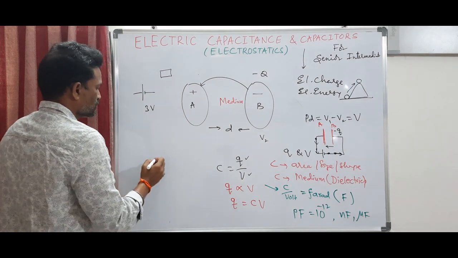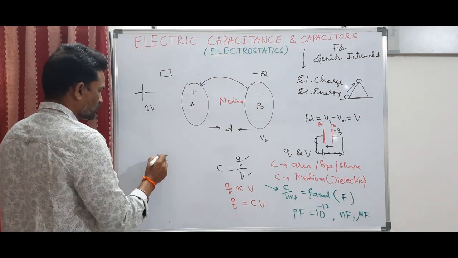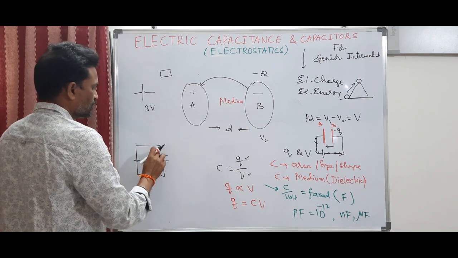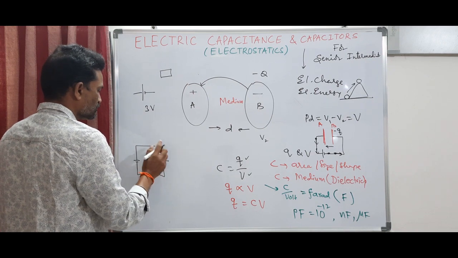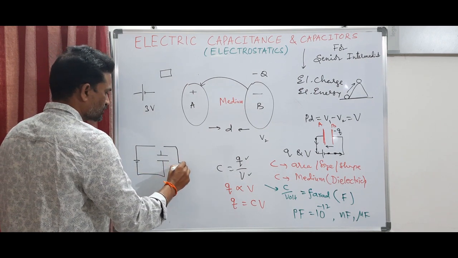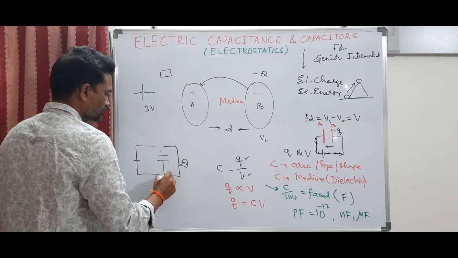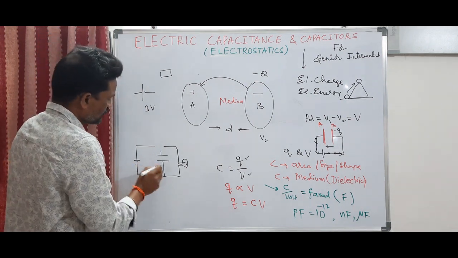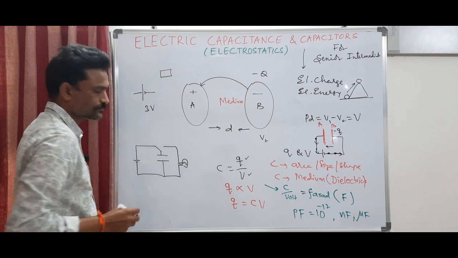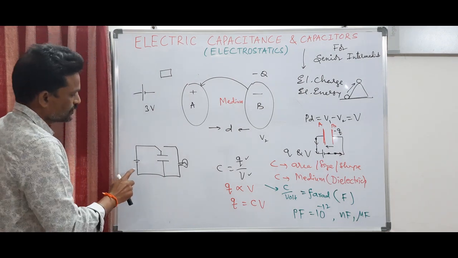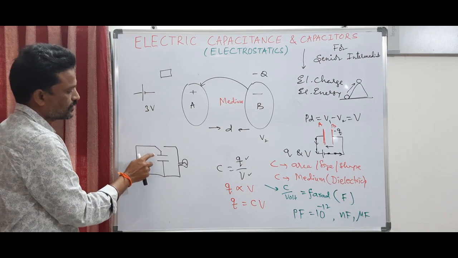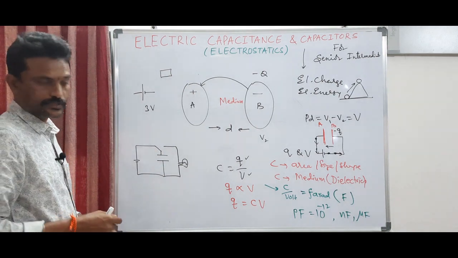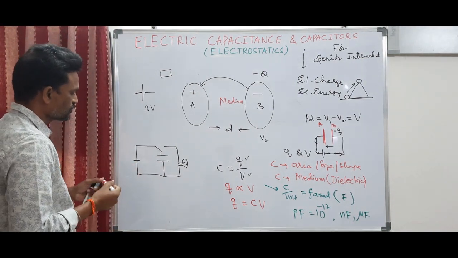So what do we have? So you have a capacitor. This is a capacitor. It is connected to a battery. Now I use a two-way switch. So this is a two-way switch, and this is connected to the flashlight. Here you have a flashlight here. So during the charging, I connect these 2 points. So during this process, the plates of the capacitor are charged. That means one gets positive charge, the other one gets negative charge. That means its voltage will be equal to the EMF of the cell.